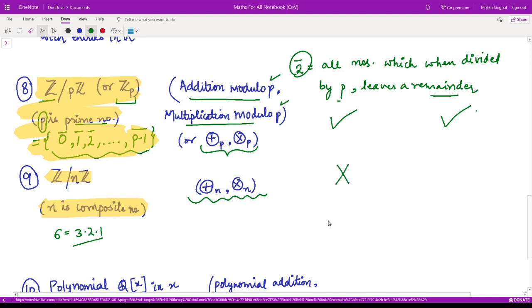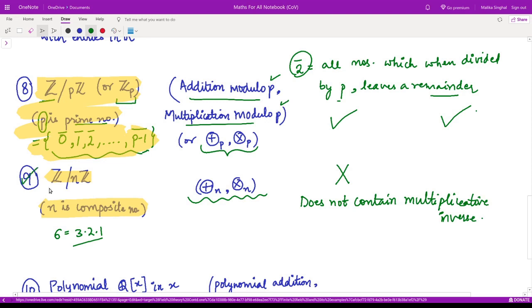Why is this not a field? Because it does not contain multiplicative inverses. I highly recommend you to solve this example.